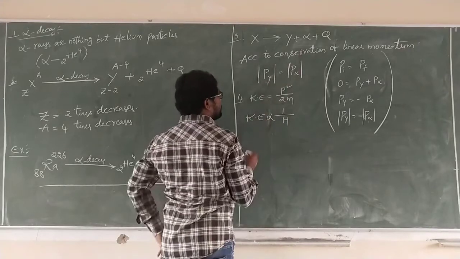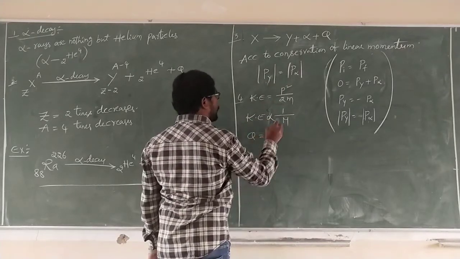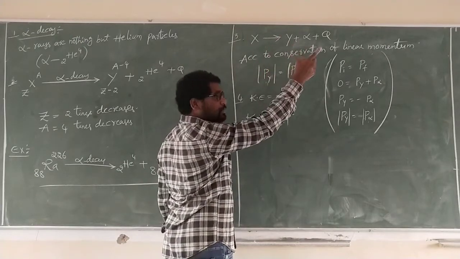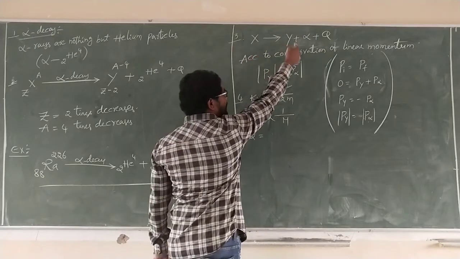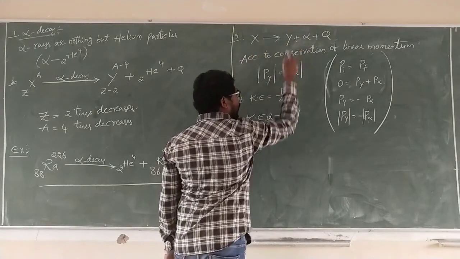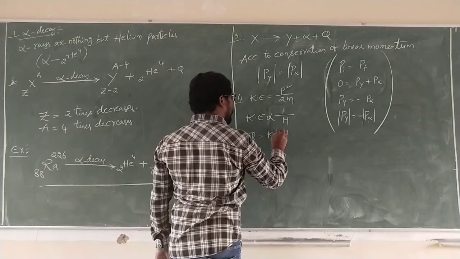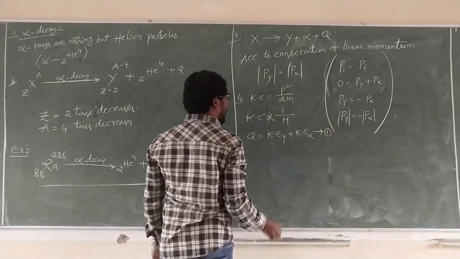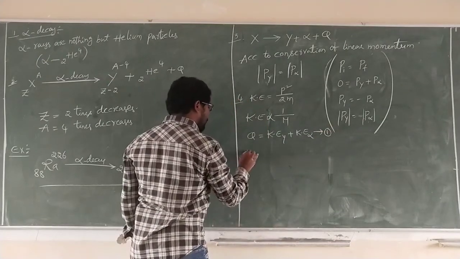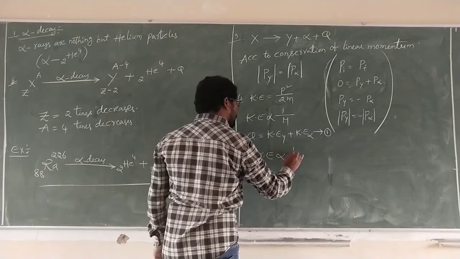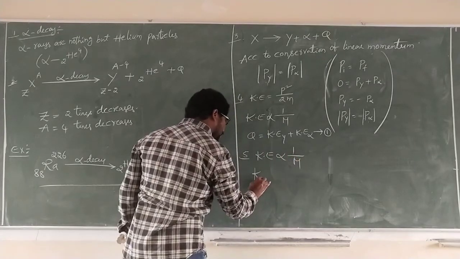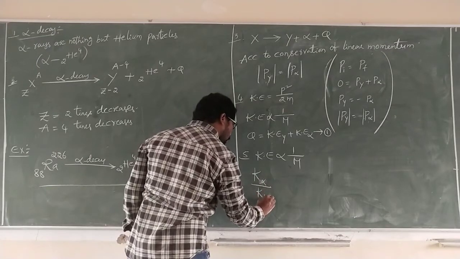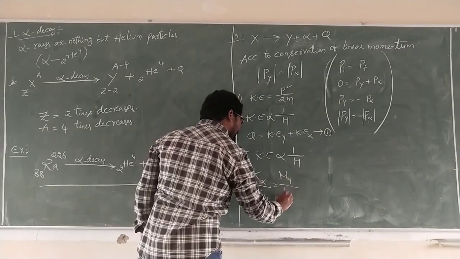So the total energy Q, according to the law of conservation of energy, is converted into these two parts: kinetic energy of Y plus kinetic energy of alpha. Equation number 1. Again, kinetic energy of alpha by kinetic energy of Y is equal to M Y by M alpha.